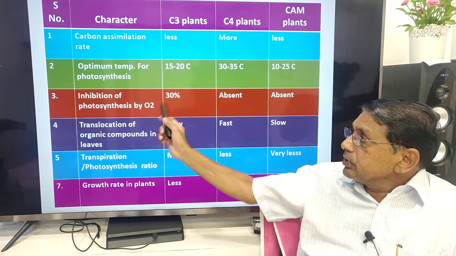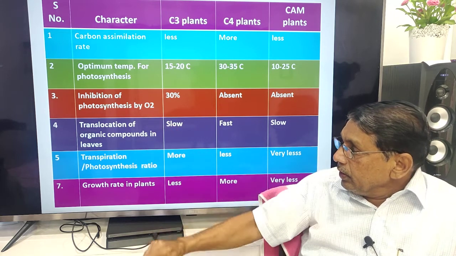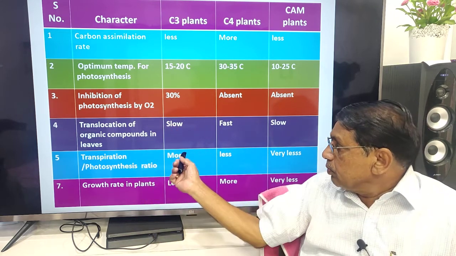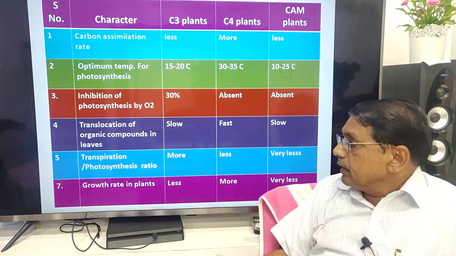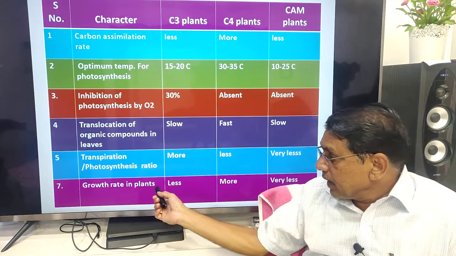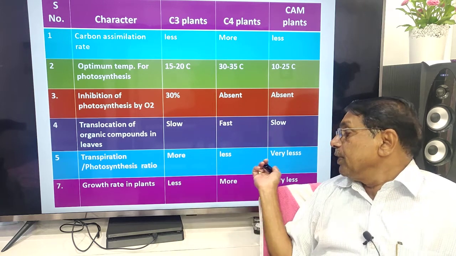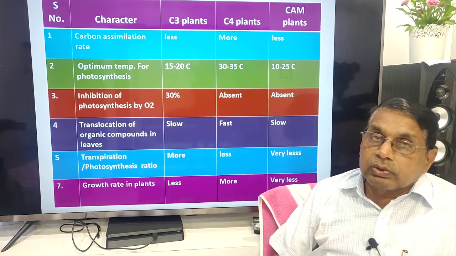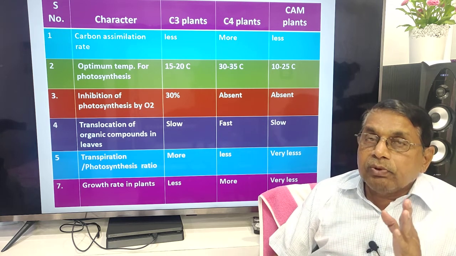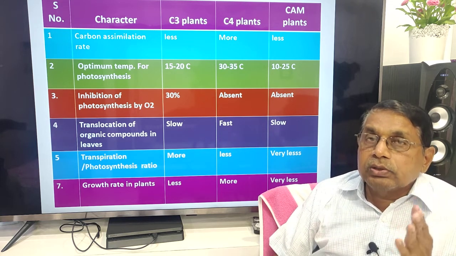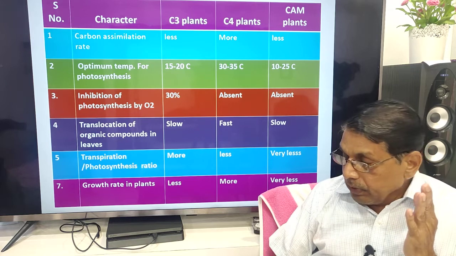Inhibition of photosynthesis. Leaves transpiration ratio: more, less, very less. Growth rate in plants, this is important: less, more, very less. In succulent plants growth rate is very low. In C4 plants, productivity and growth are more.